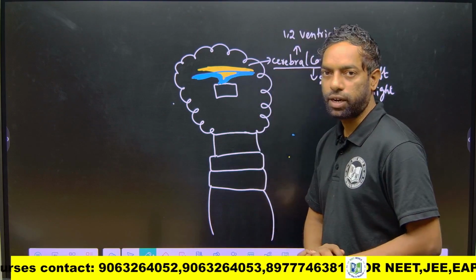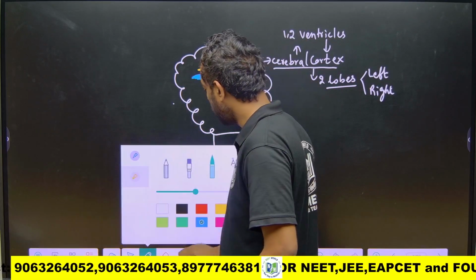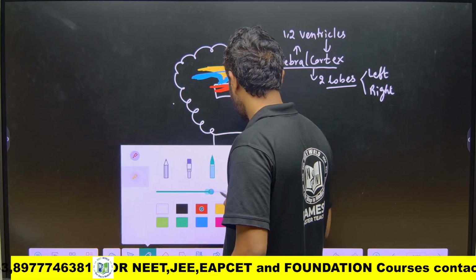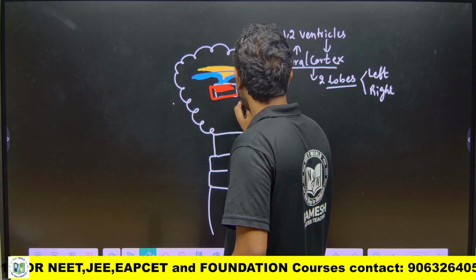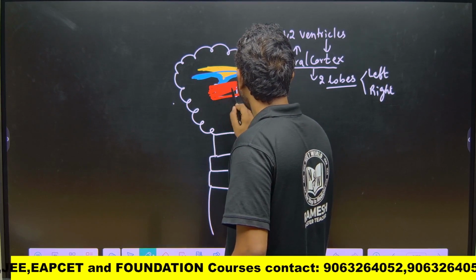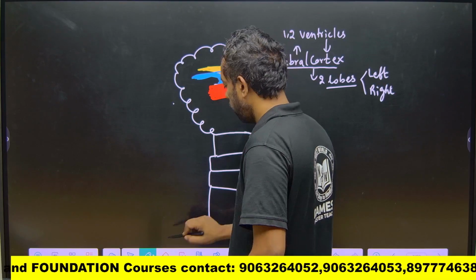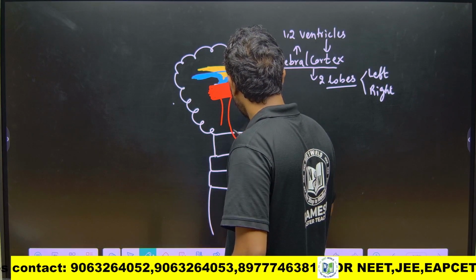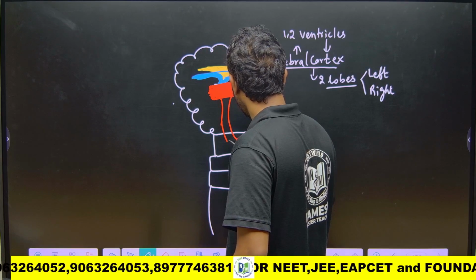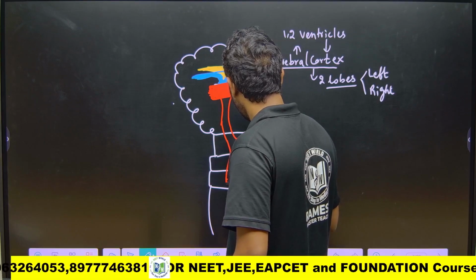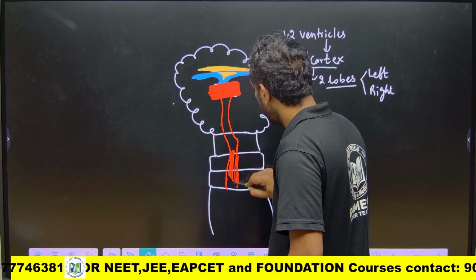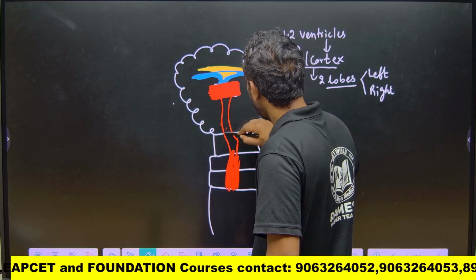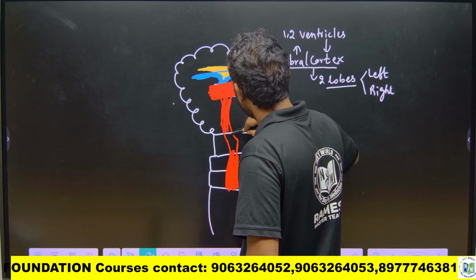This is the third ventricle, which is where the thalamus is located. The fourth ventricle is there, which carries forward into the hindbrain. There is no ventricle in the midbrain.